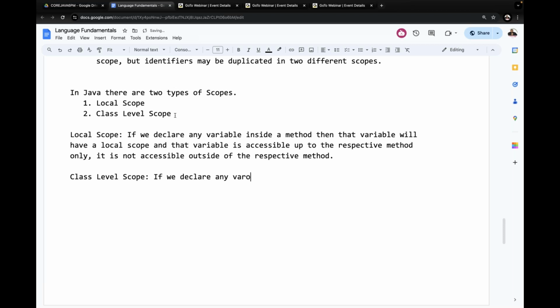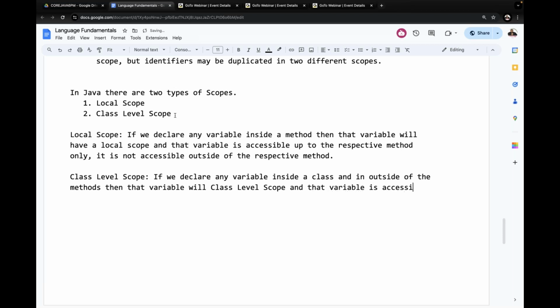If we declare any variable inside a class and outside of the methods, then that variable will have class level scope, and that variable is accessible throughout the class, that is, in all the methods.